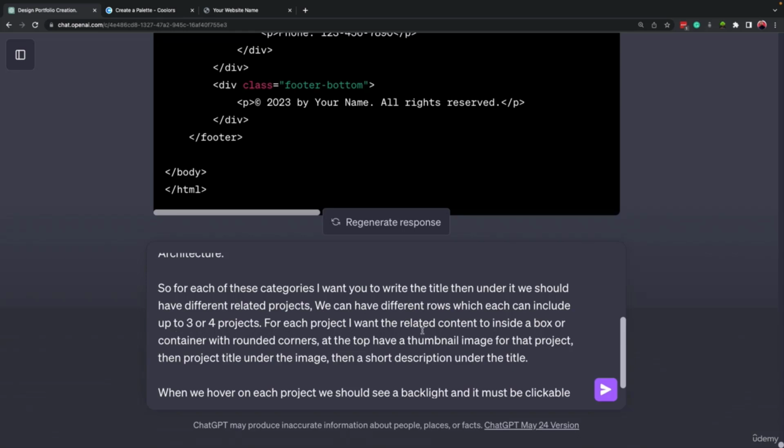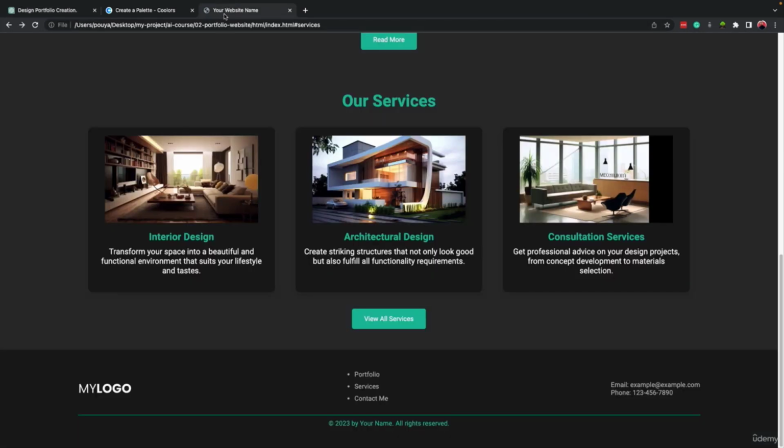For each project, I want the related content inside a box or container, okay? Something like this. You see here, we have a container, right? Inside it, we have a text. And then I also mentioned with rounded corners. You see here is also rounded corners. At the top of this box, we must have a thumbnail image for that project, okay? Same as here, we have a thumbnail image, okay?